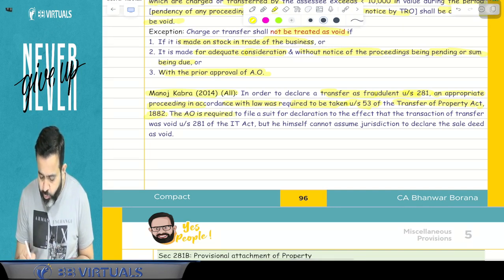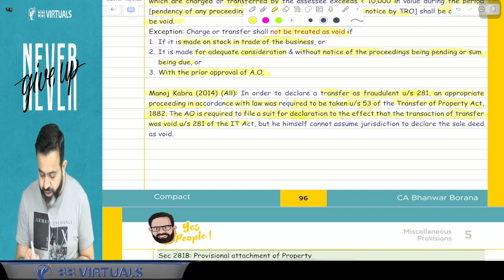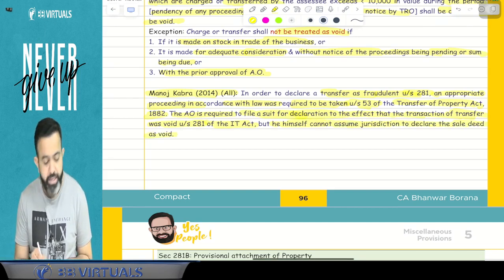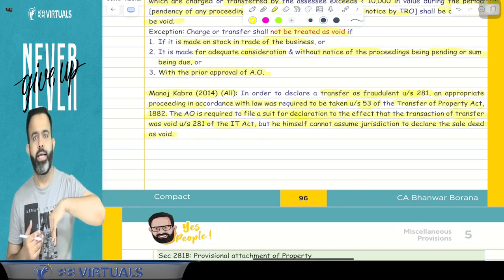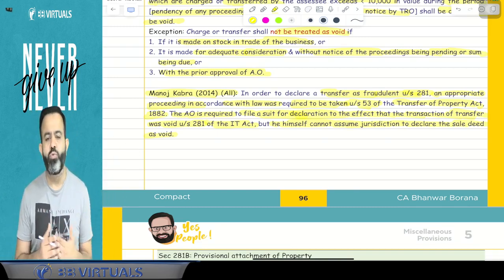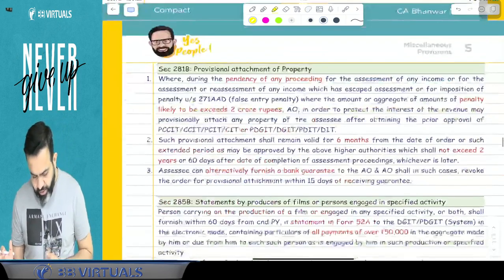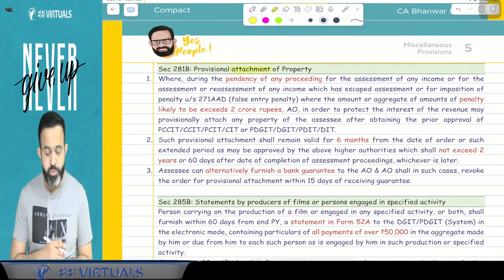The AO is required to file a suit for a declaration that the transfer transaction was void under section 281 of the Income Tax Act, but he himself cannot assume jurisdiction to declare the sale deed as void. Means he cannot say that your sale deed is void and take back that asset. Answer is no. He has to file a case in the court and the court will treat that transfer as void. Done.